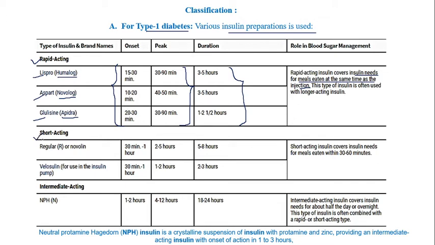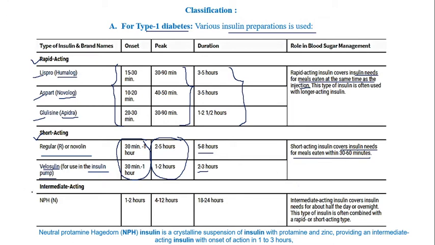Next is short acting insulin, which is called regular or Novolin, and Velosulin, which is used in insulin pumps. The onset of action is 30 minutes to 1 hour, peak concentration is achieved between 2 to 5 hours, and it lasts 5 to 8 hours in regular. In Velosulin it is 2 to 3 hours. Short acting insulins cover the insulin needs for meals eaten within 30 to 60 minutes.